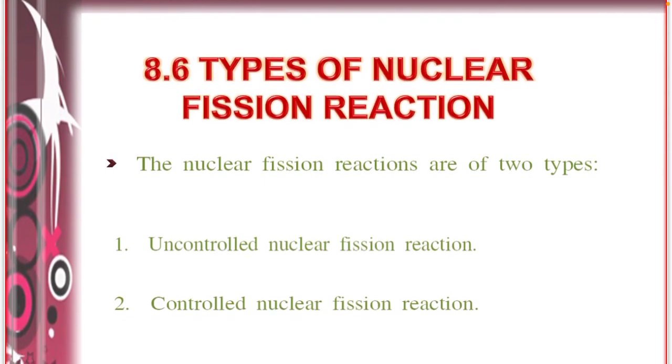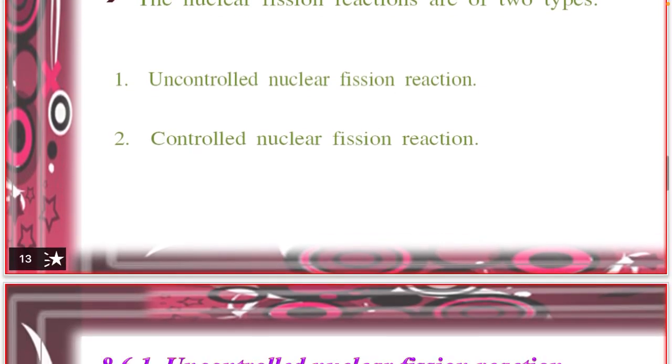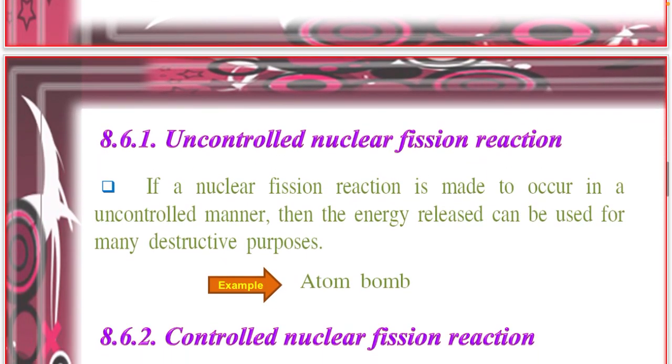Nuclear fission reactions are of two types. One is controlled nuclear fission reaction and another one is uncontrolled nuclear fission reaction. First, we will see what is uncontrolled nuclear reaction. If a nuclear reaction is made to occur in an uncontrolled manner, then the energy released can be used for many destructive purposes. The example is the atom bomb.